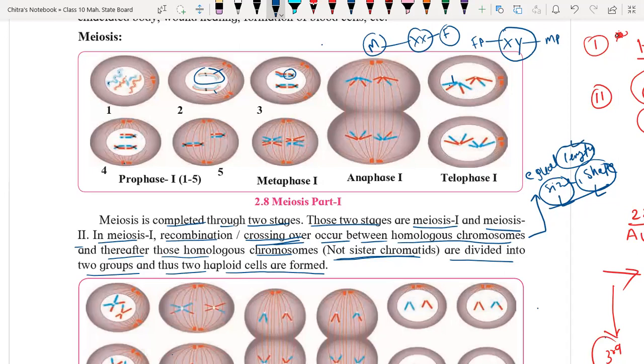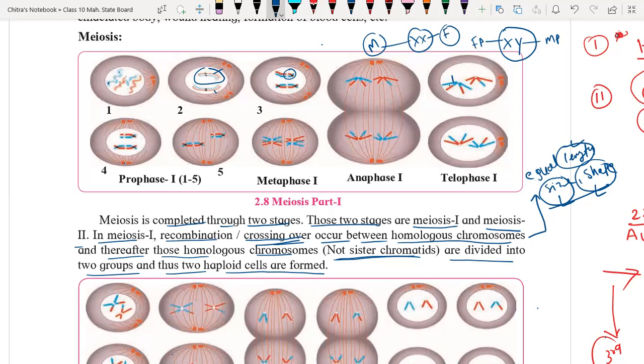Why do they have to convert into homologous chromosomes? In order to mix the genetic material. That's why their size, length and shape become similar or equal. Okay, sir, but the genetic material is different because one chromosome is from the male parent and the other is from the female parent.